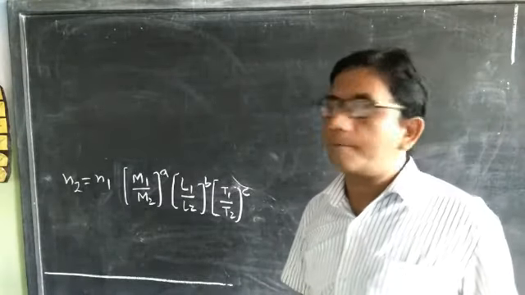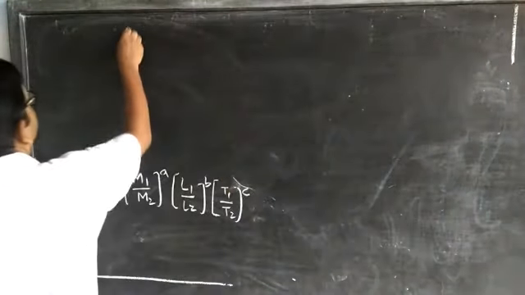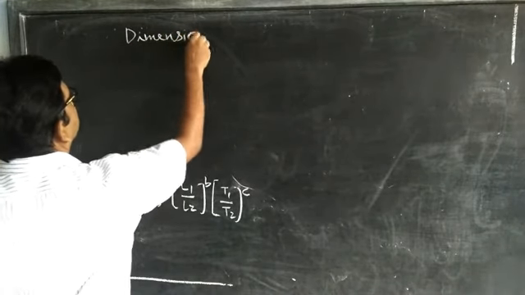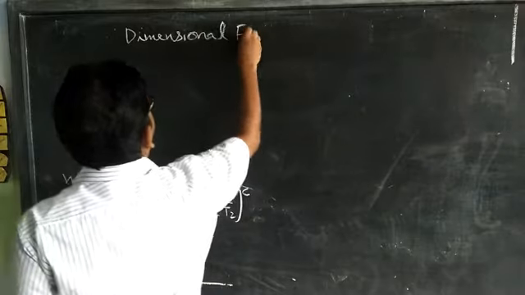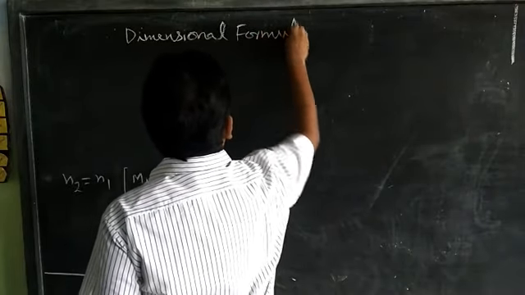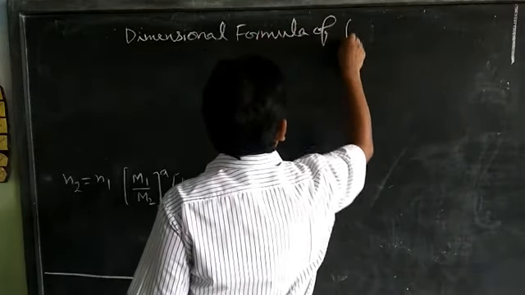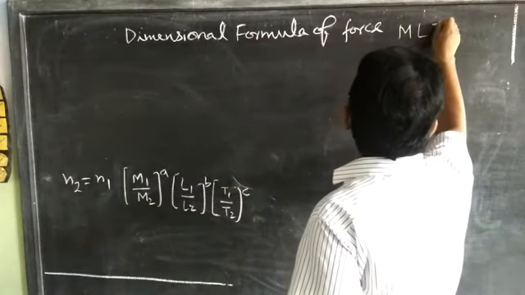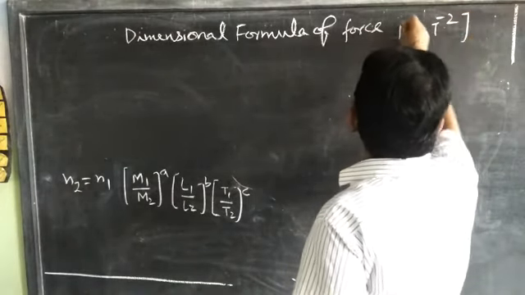Dimensional formula of force is M L T power minus 2.